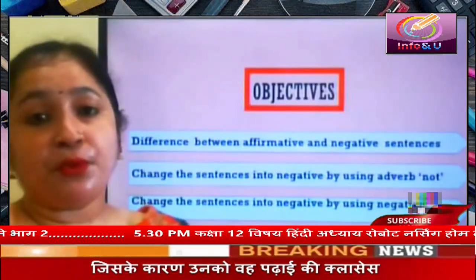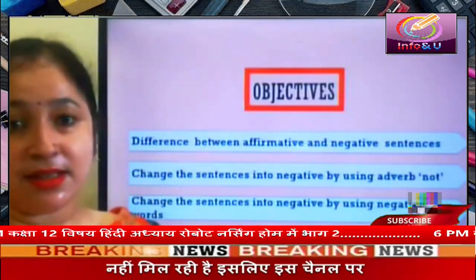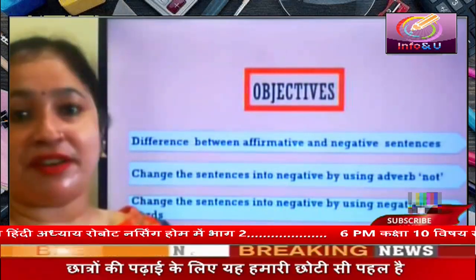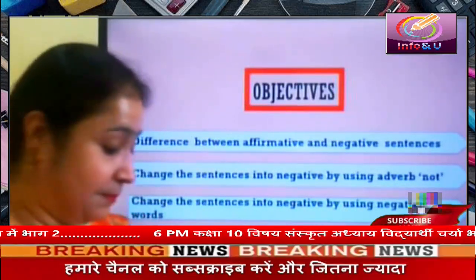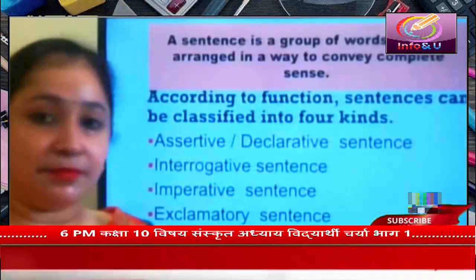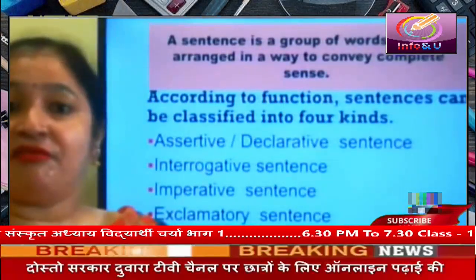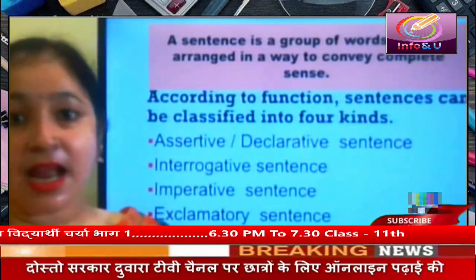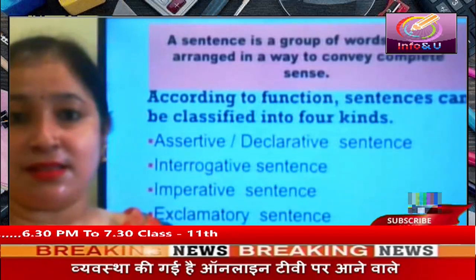Students, before we start studying negative sentences, let us have a short revision about sentences and their kinds. I hope you are familiar with the concept of a sentence and its kinds. What is a sentence?